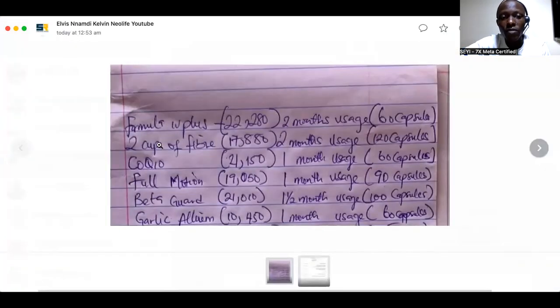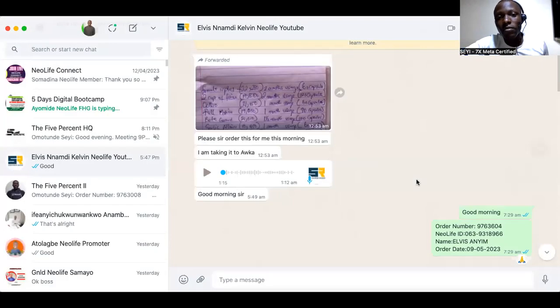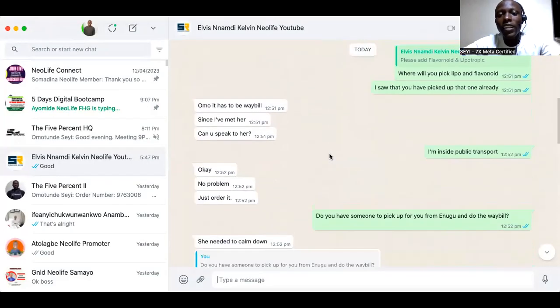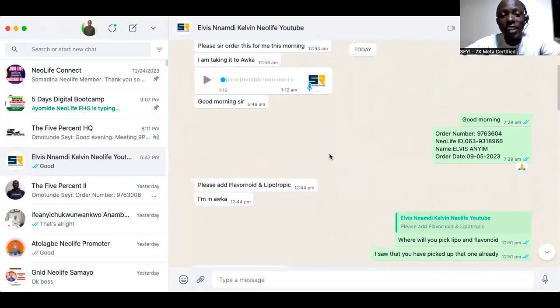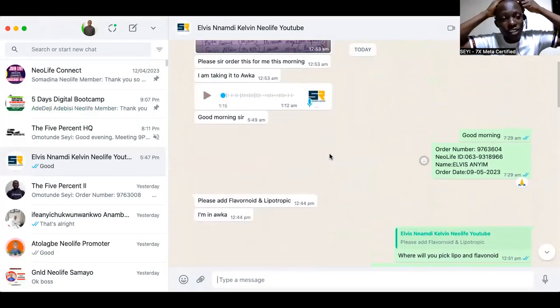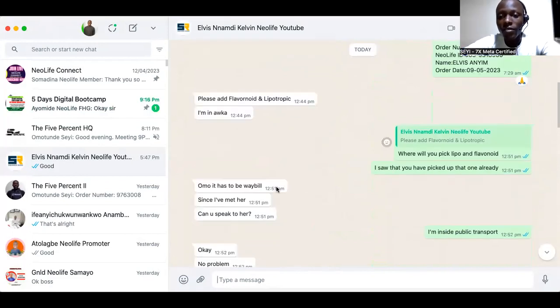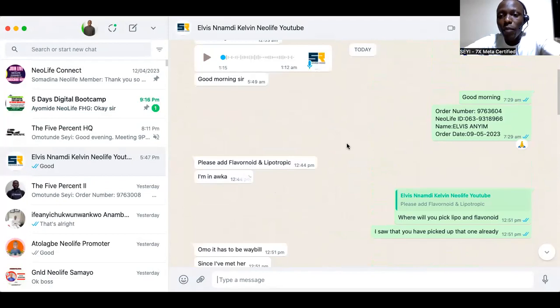Look at the product that we ordered. Formula 4 Plus, 2 cups of fiber tablet, Q10, and it's from online, from the blog: full motion, beta guard, garlic. See that? Garlic. Then he drove himself just the same way I've been driving to deliver. Even for some people, the last Nathaniel product I went to deliver, I had to drive there because there's no go-karter. I drove all the way to Ikeja. Yeah. And I placed the order.